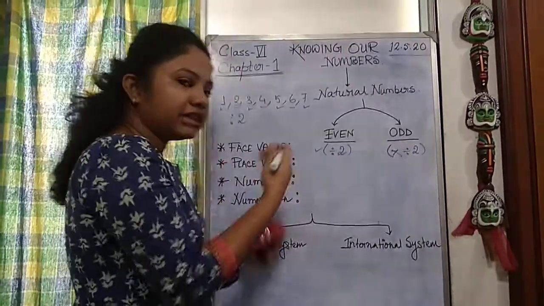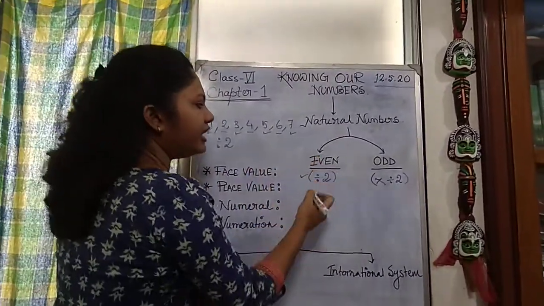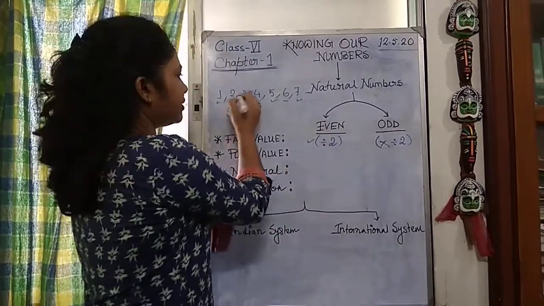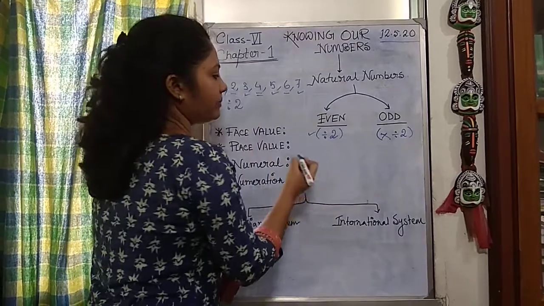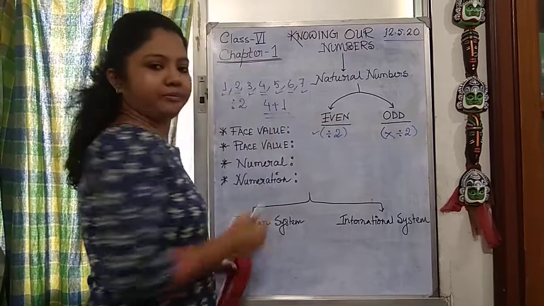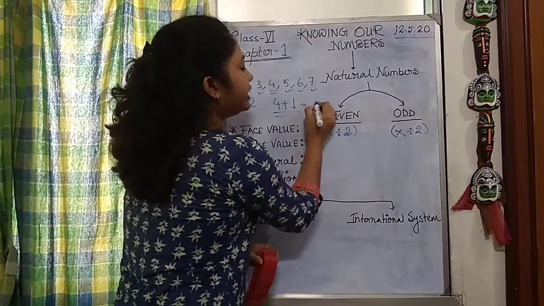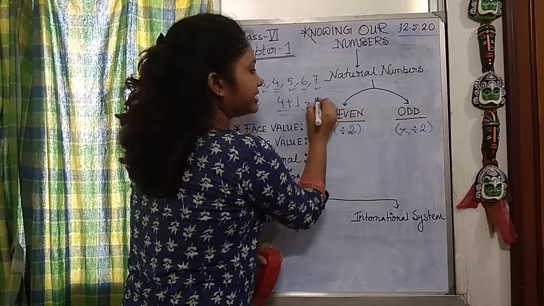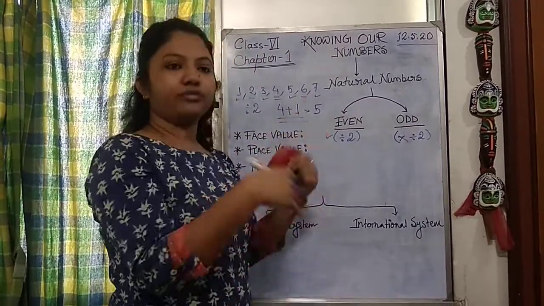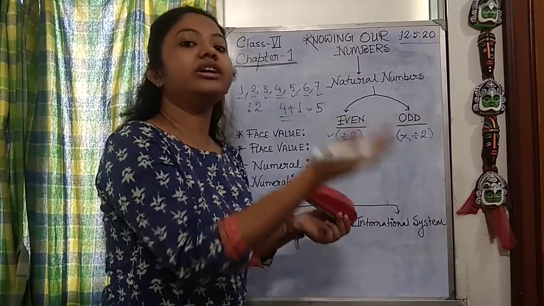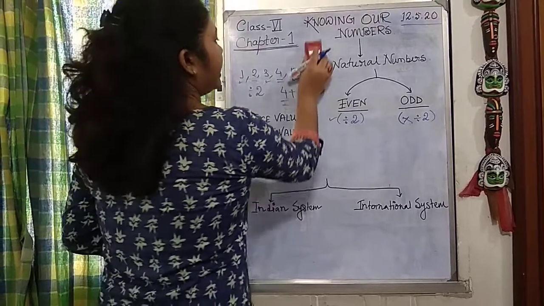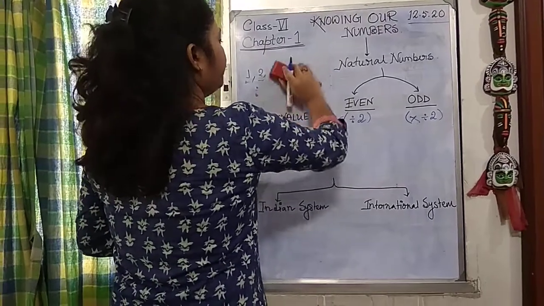Another way we can say this is that when we add 1 to any even number, suppose we have taken 4, if we add 1 to 4, we convert it into an odd number, that is 5. So this is how we can come to an odd number from an even number.